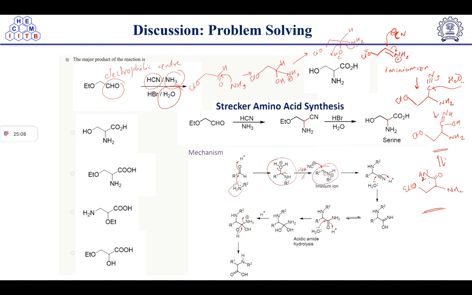So where is the electrophilic center? Here. So water will attack here, and it will become like this.